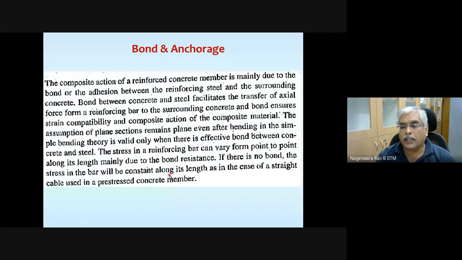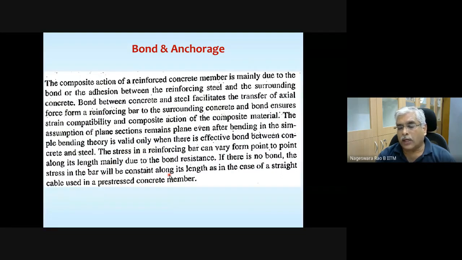A small table is given on page 43 of IS 456. Actually, when we were discussing concrete and steel in the earlier part of this course, in the beginning few classes, I showed you this. Maybe if you are unable to recall, we'll once again go into detail in today's class.